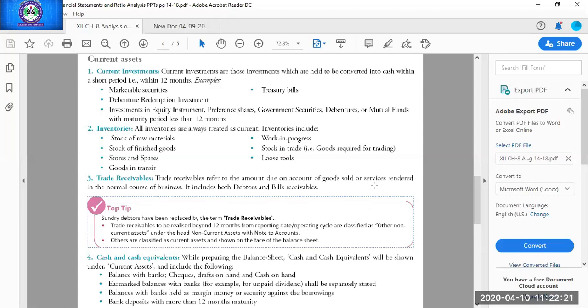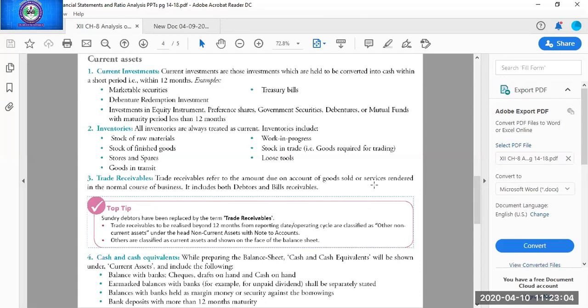Earmarked balances with banks, for example, for unpaid dividends, shall be separately stated. Balances with banks held as margin money or security against borrowing. Suppose in your bank 5,000 rupees is the minimum balance which you have to maintain. That minimum balance is known as margin money, so that will also be part of cash and cash equivalent. Bank deposits with more than 12 months maturity. Any deposit which you have with the bank will be part of cash and cash equivalent.